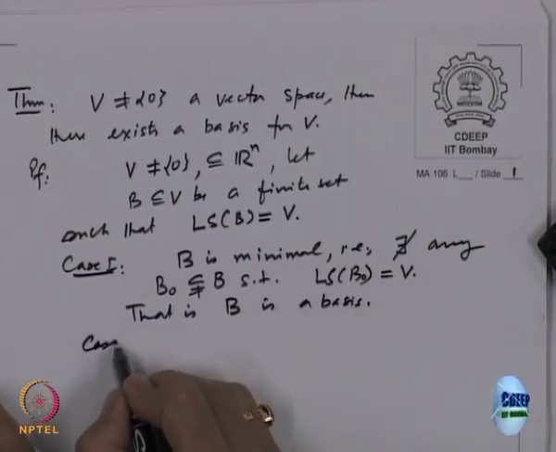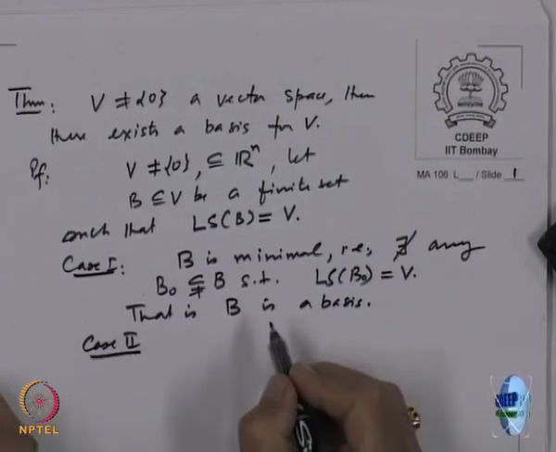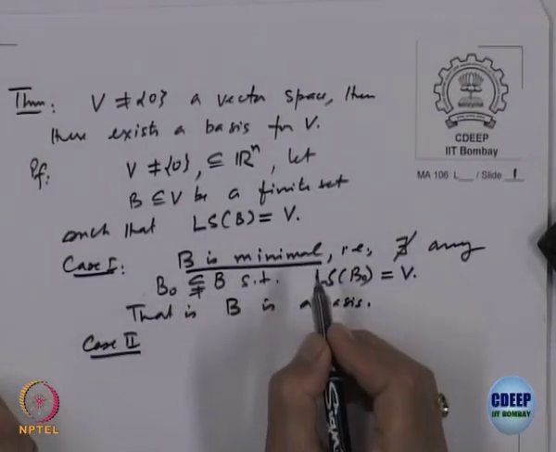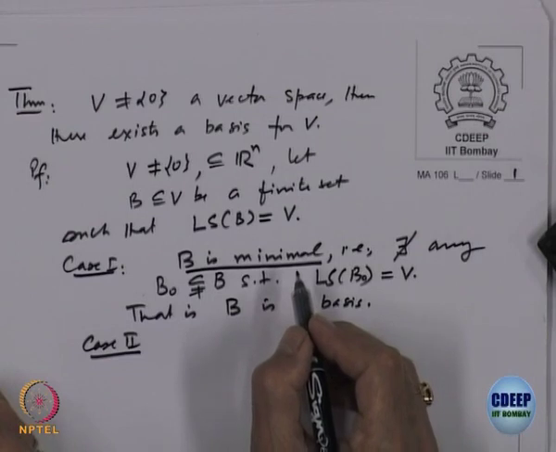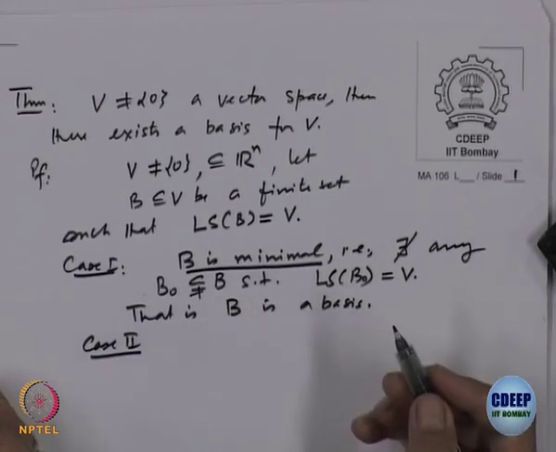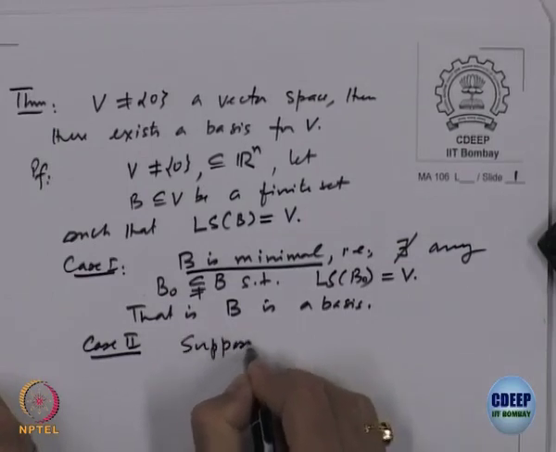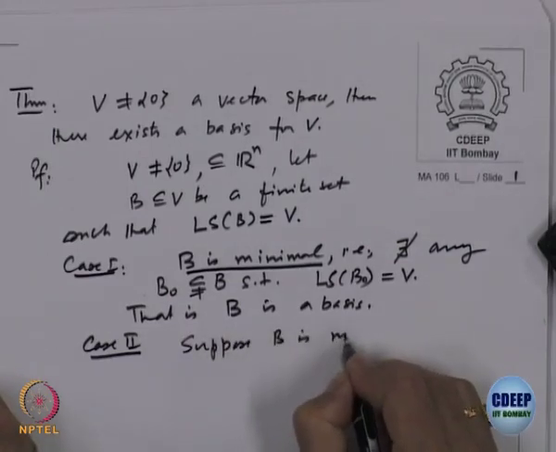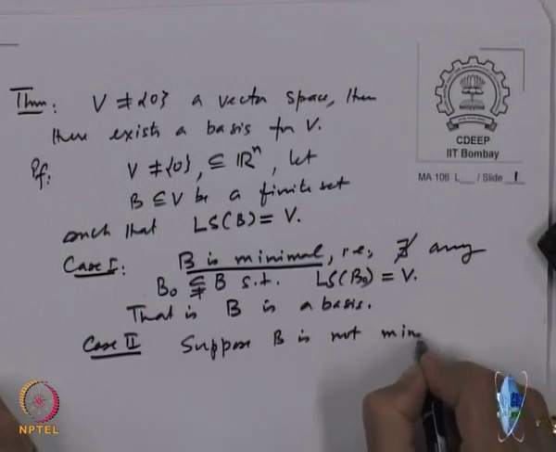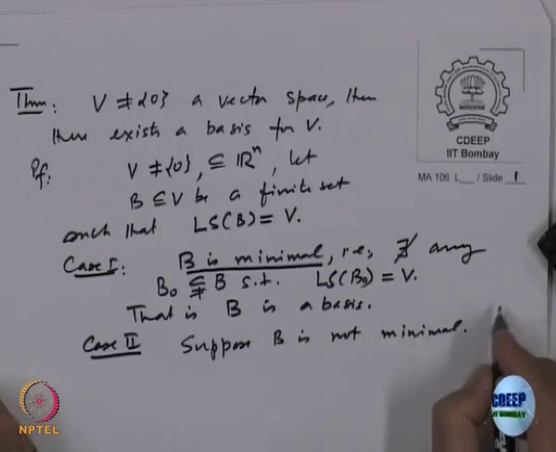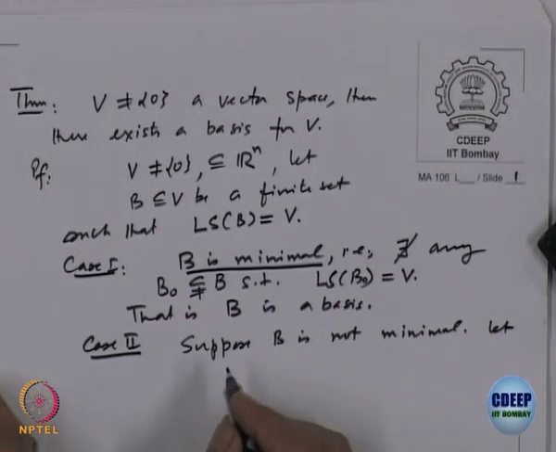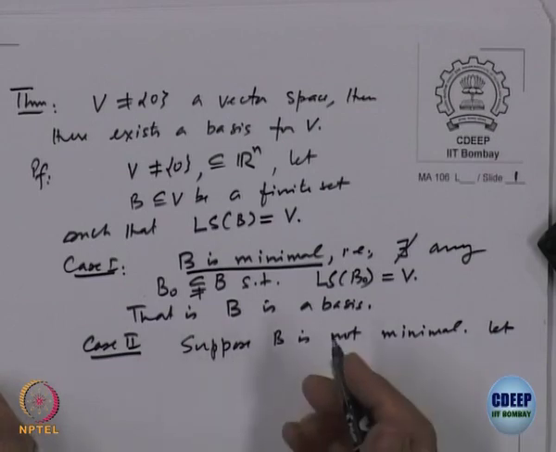What is case 2? Case 1 was that it is minimal. The second possibility is that B is not minimal. That means at least one vector can be removed.